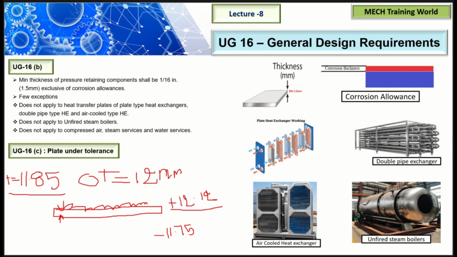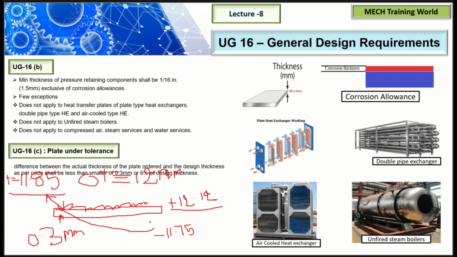The difference between the actual thickness of the plate ordered, that is 12 mm, and the design thickness as per code, that is 11.85 mm, shall be less than 0.3 mm. So the difference must be 0.3 mm or less. Then only the code will accept. For example, 11.85 mm is our design thickness and our negative tolerance is 11.75 mm. The difference between the two values is less than 0.3 mm, so your received plate is okay for your design. Otherwise, it is not okay. So that is the intention of this point. I hope you understand this point.